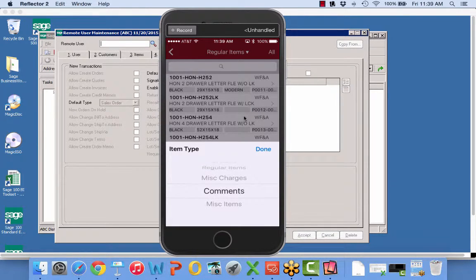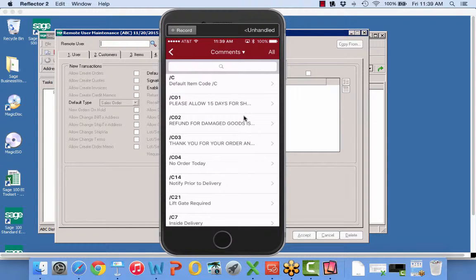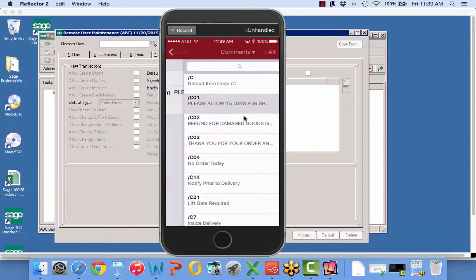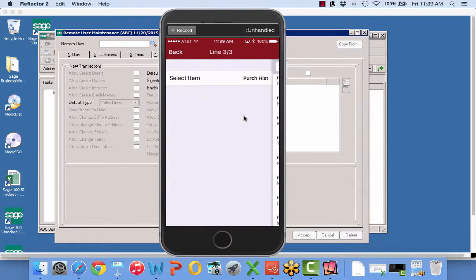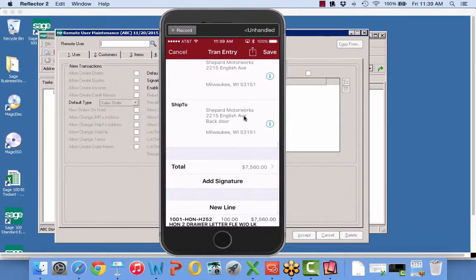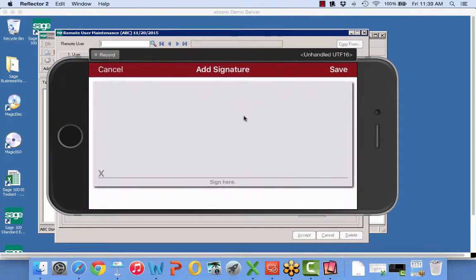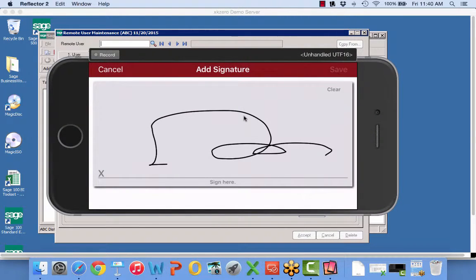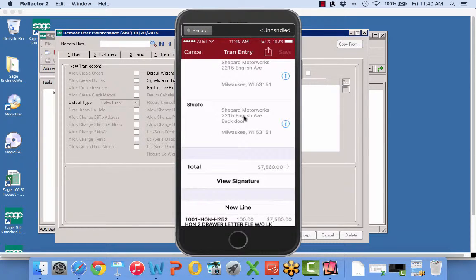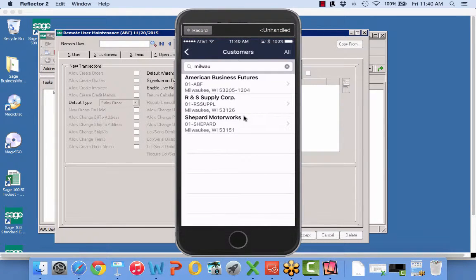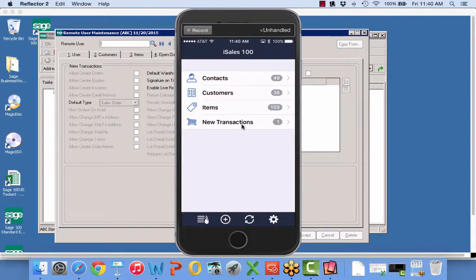And just for the sake of time, I'm going to choose comments. I'm going to choose that please allow 15 days for shipping. And I'm going to say that is good enough. I go to save the order, and it's not going to let me save the order because it tells me that I need to sign for it first. And I'm going to sign for it. And now I can save it. And you'll see back on my home screen now, my shopping cart is starting to fill up with one transaction.